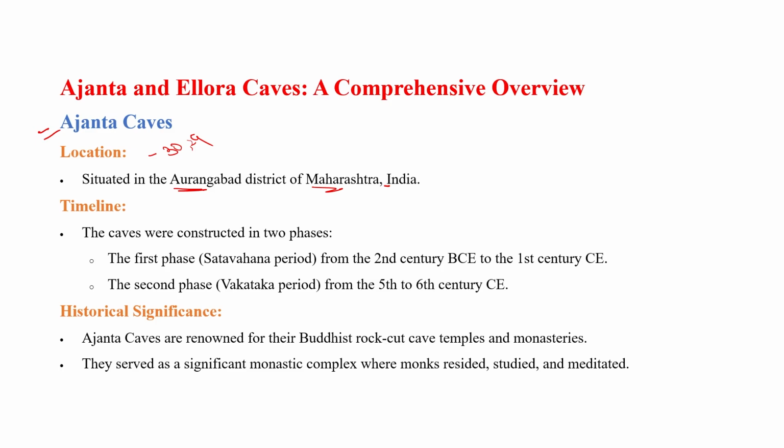Clear? So caves were constructed in two phases. The first phase was related to the Satavahana period and the second phase was related to the Vakataka period. The Satavahanas established these caves from the 2nd century BC to the 1st century AD, and the Vakataka period was the 5th to 6th century AD.